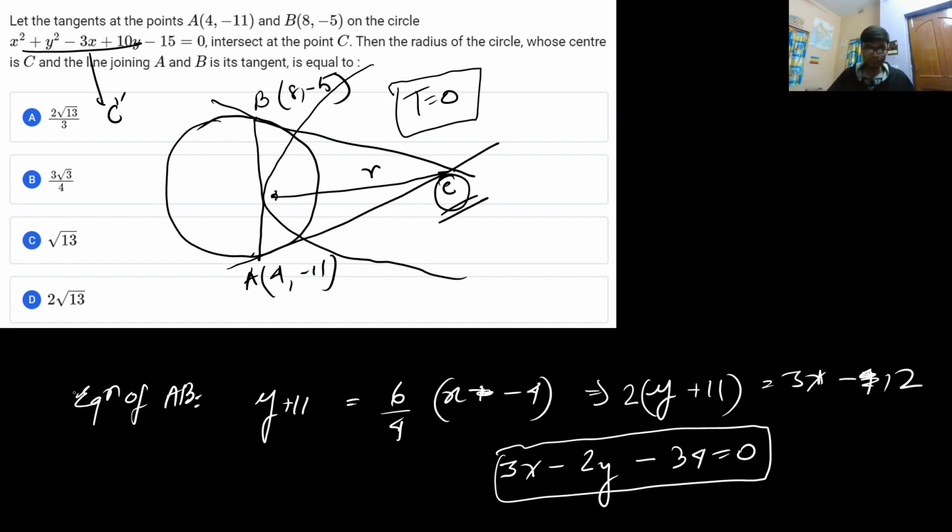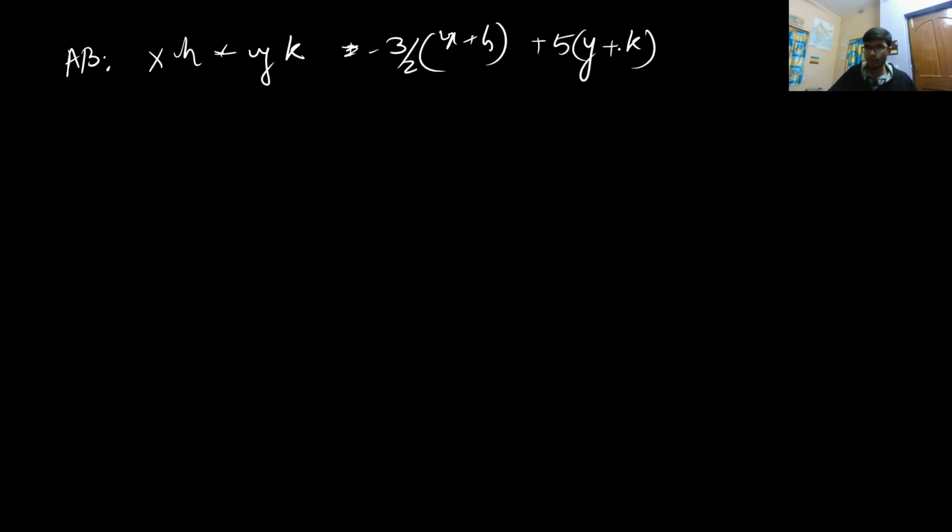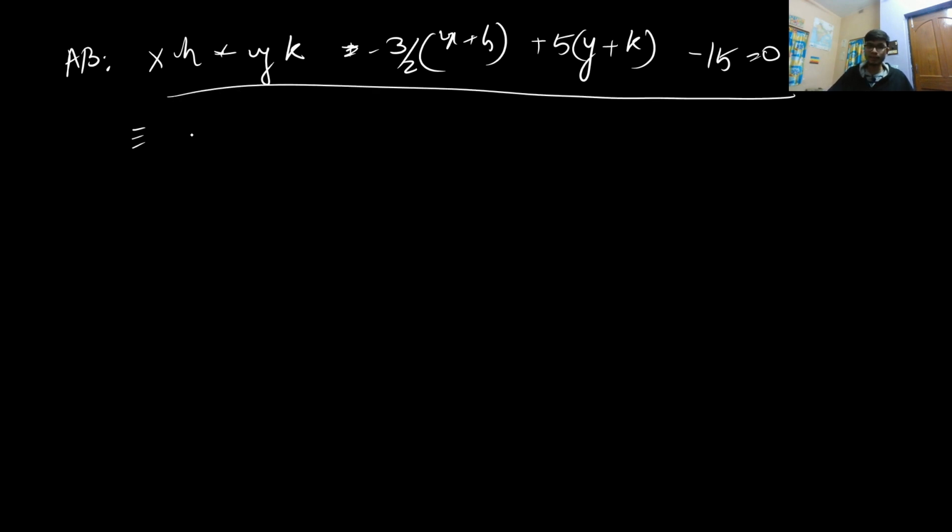So if you put t equal to 0, let me assume the C coordinate as (h, k), and try to find the equation of AB. With t equal to 0, that is x into h plus y into k, plus minus 3 by 2 (x plus h), plus 5 plus y plus k, because it is 10y so I've divided by 2, and minus 15 is equal to 0. Now this equation again represents the same equation that I found out, that is 3x minus 2y minus 34 equal to 0. So both equations are similar.